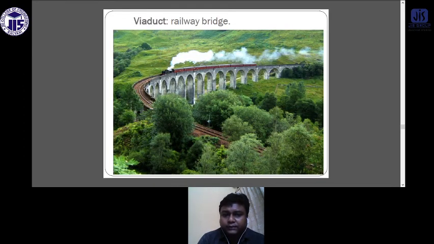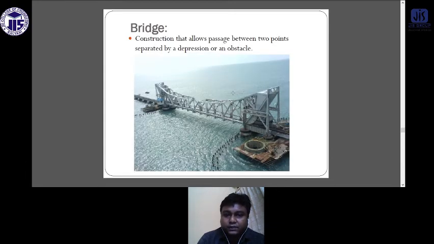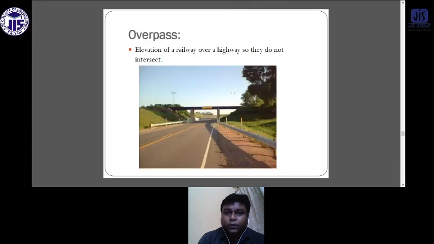These are some examples of the various types of trains. These are some bridges for trains. A bridge is a construction that allows passage between two points separated by a depression or an obstacle. These are the overpasses. The rails are passing in this portion.